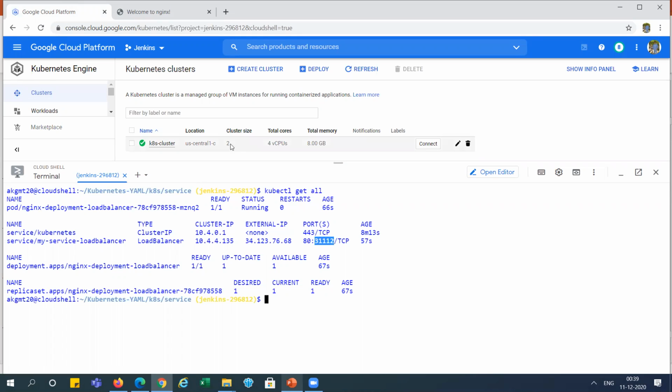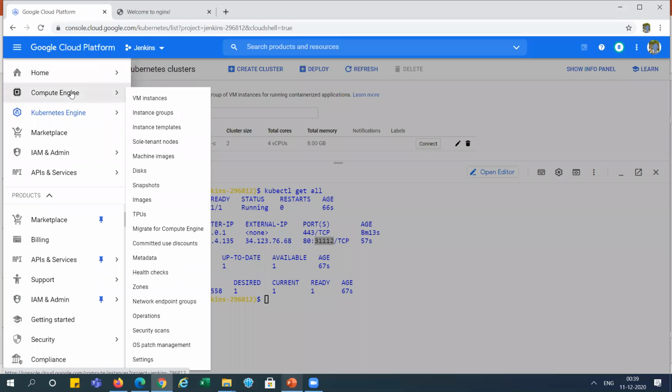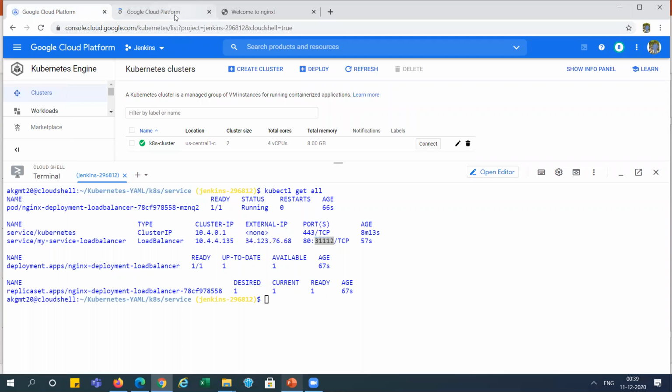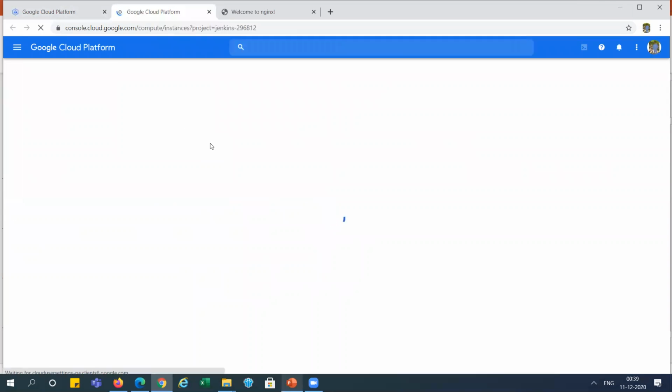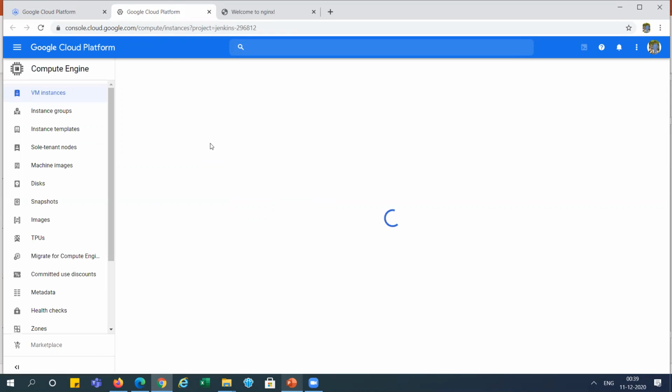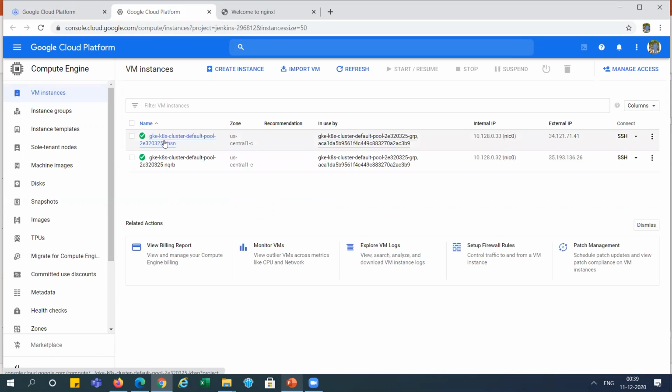So we have created two node machines, 2 worker nodes. So let's go in the VM. You can see it will create 2 systems in the virtual machine over there. You can see here, it is created the GKE cluster default pool, right? Name is there, zone, and used by this, right?